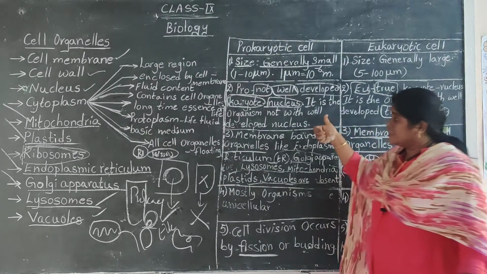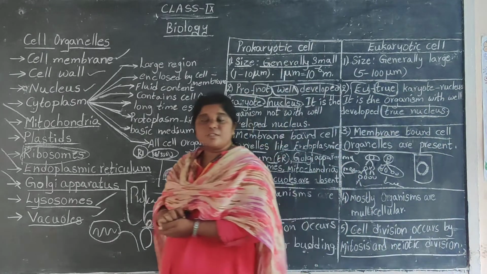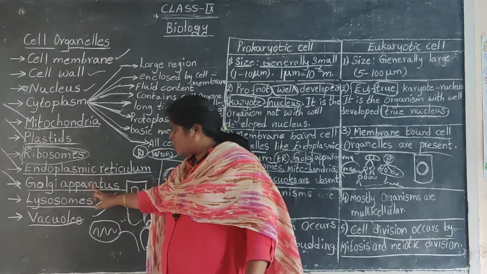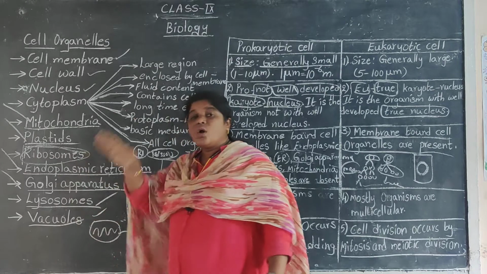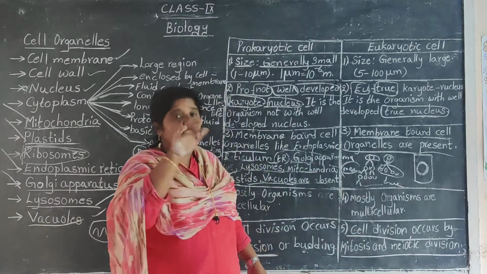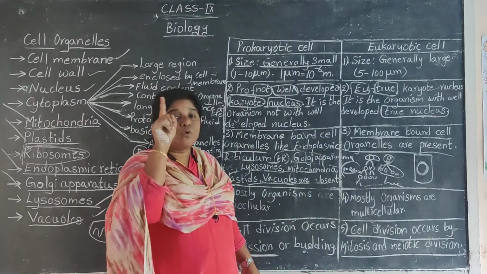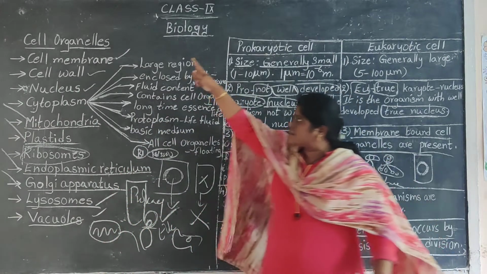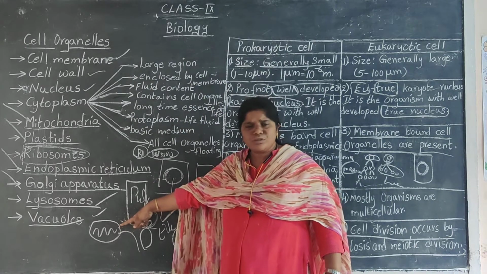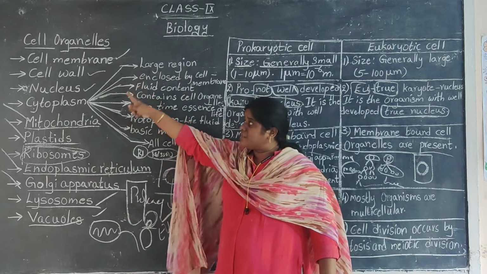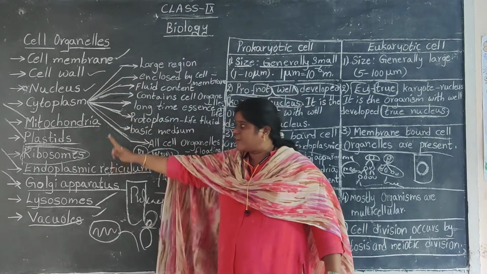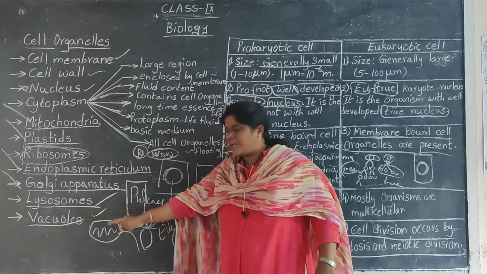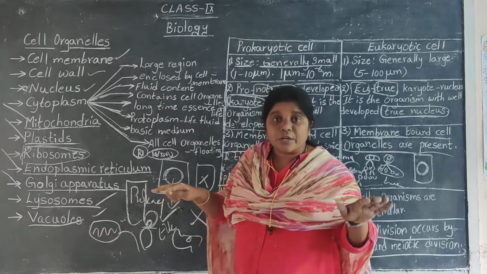Not only the nucleus, many cell organelles will be absent in prokaryotes: mitochondria, plastids, endoplasmic reticulum, Golgi apparatus, lysosomes, vacuoles, all missing except ribosomes. Whereas in eukaryotes, almost all the listed material, cell membrane, cell wall, nucleus, cytoplasm, mitochondria, plastid, ribosomes, endoplasmic reticulum, Golgi apparatus, lysosomes, vacuoles, everything is present in the eukaryotic cell.